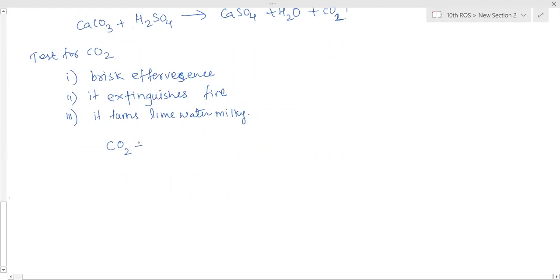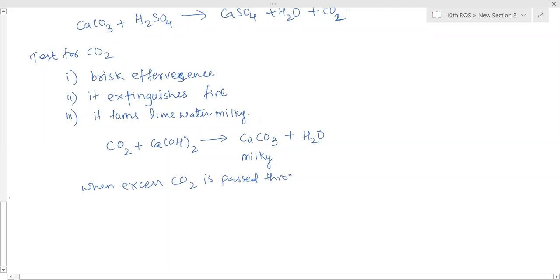So when carbon dioxide reacts with calcium hydroxide, it turns milky due to the formation of calcium carbonate and water. So calcium hydroxide reacts with carbon dioxide and it will form calcium carbonate, which has milky appearance, that is whitish appearance. Whitish suspension is formed, which is of calcium carbonate that turns milky. But when excess carbon dioxide is passed through the solution, the color disappears or milkiness disappears.